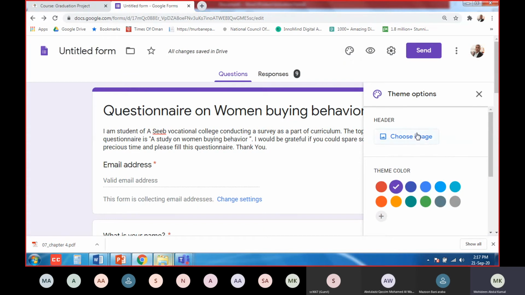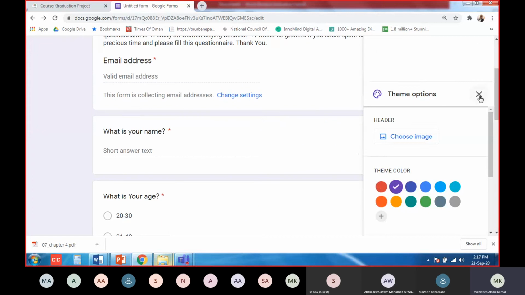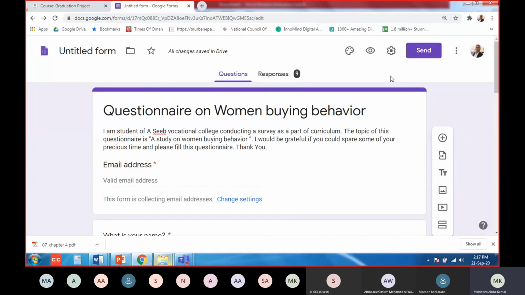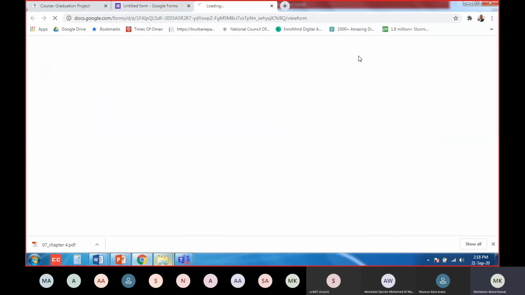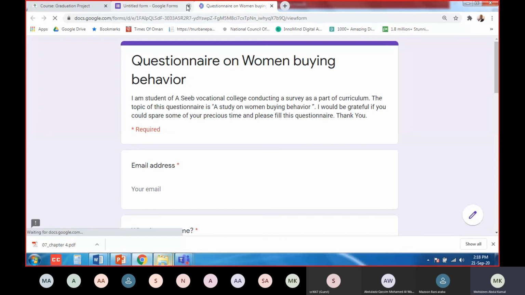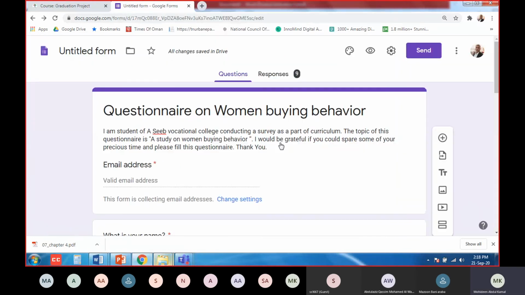If you want, you can customize the theme. You can choose a header, and you can change the color. Many things you can do. This thing, I think you can do it on your own. Okay. Changing the color and remaining other things, you can do it.